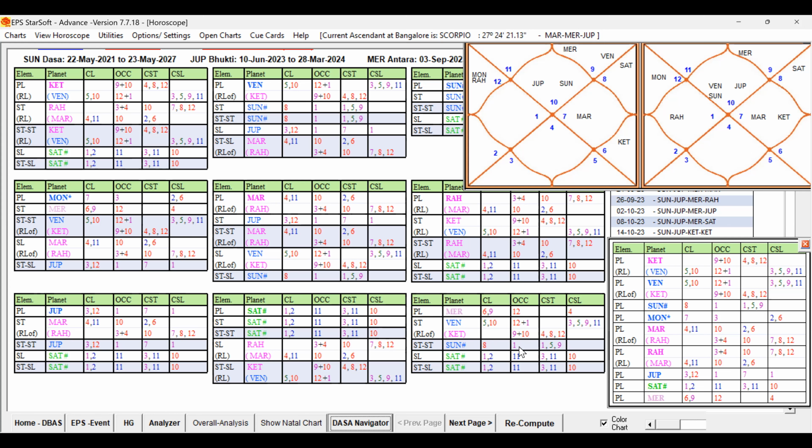Sometimes what will happen is that conception can take place in a good Buddhi and Antra. At the time when it is coming to the delivery period, the Buddhi Lord can be changed, because now also it has become Mercury. Suppose the Buddhi Lord, we cannot expect it to have such a strong significator at the star level, sub level, all levels.